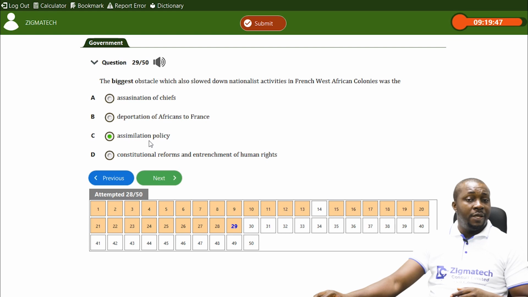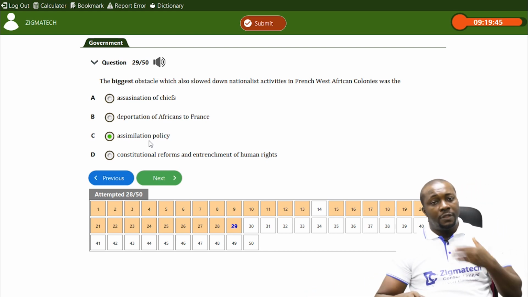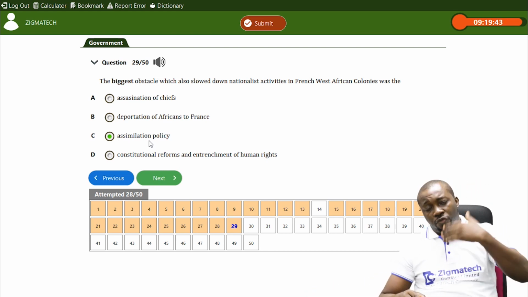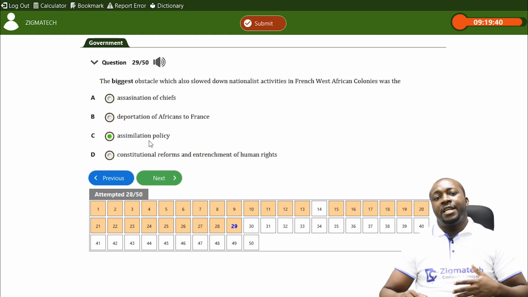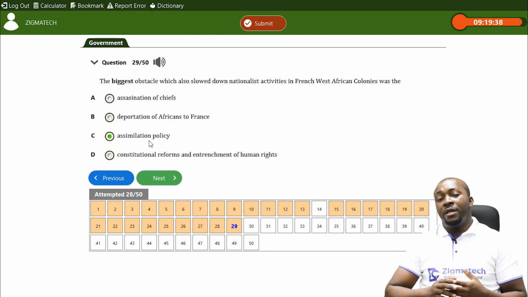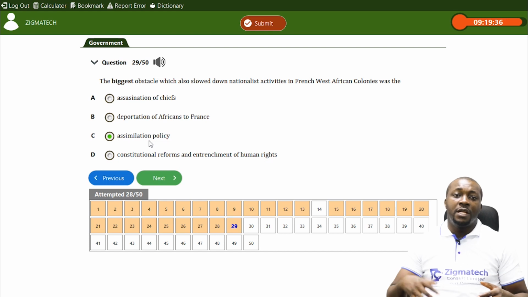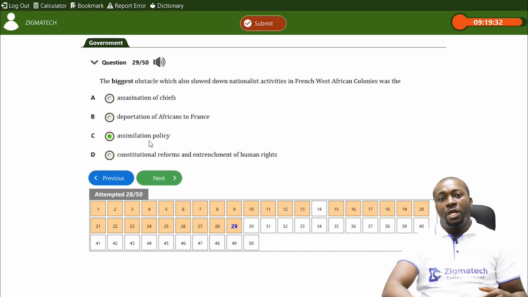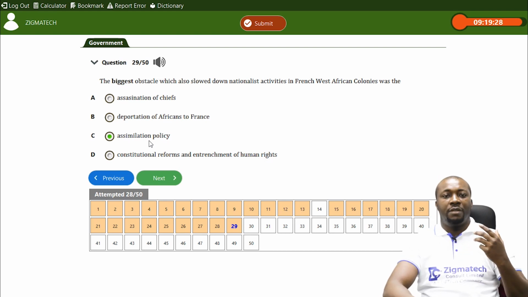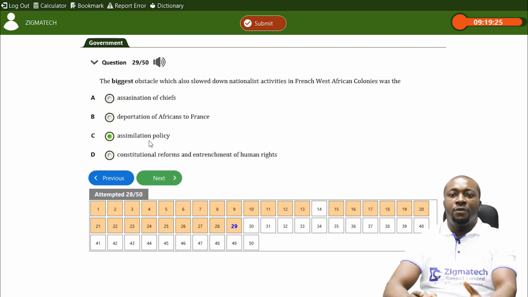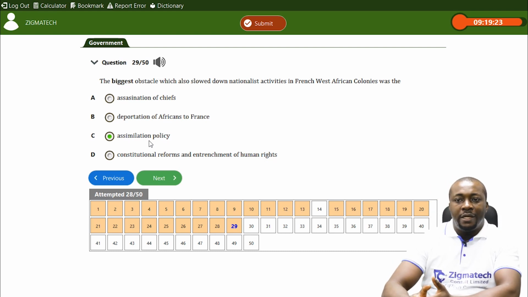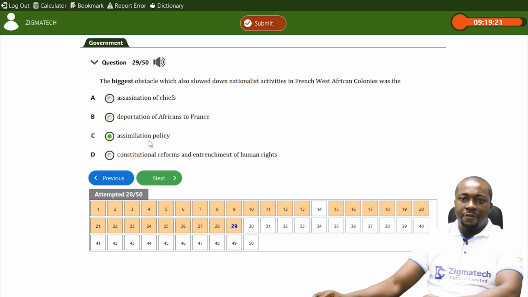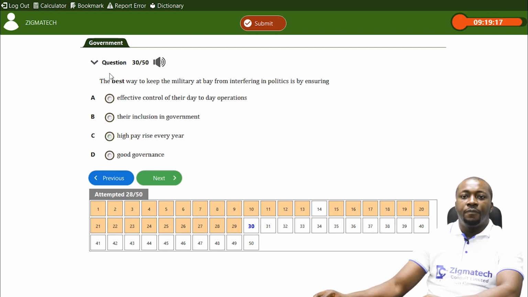rather it's the assimilation policy that tried to change African culture, based on a belief that African cultures and traditions are inferior and should be replaced with that of the French culture. Even it granted citizenship to Africans. So this delayed nationalism in French West Africa, unlike the British colonies.